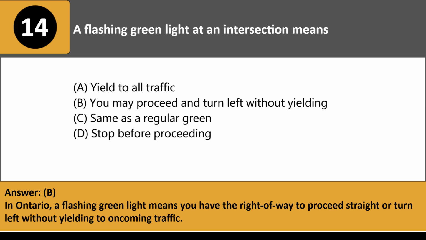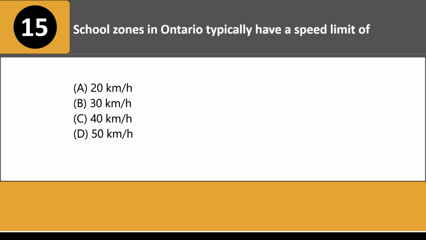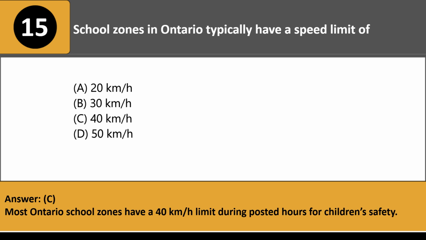School zones in Ontario typically have a speed limit of: A. 20 km per hour. B. 30 km per hour. C. 40 km per hour. D. 50 km per hour. Answer: C. Most Ontario school zones have a 40 km per hour limit during posted hours for children's safety.